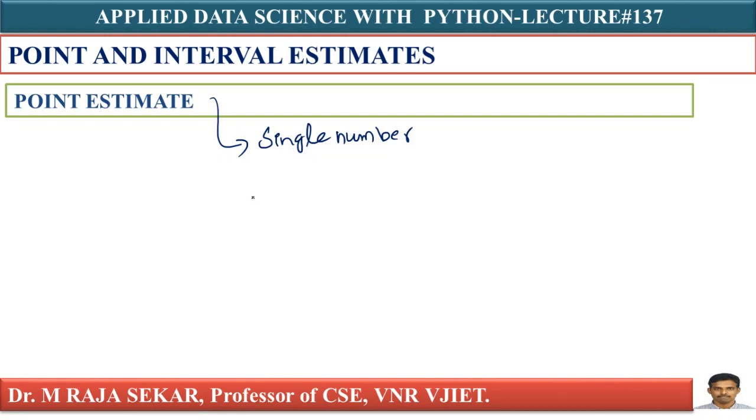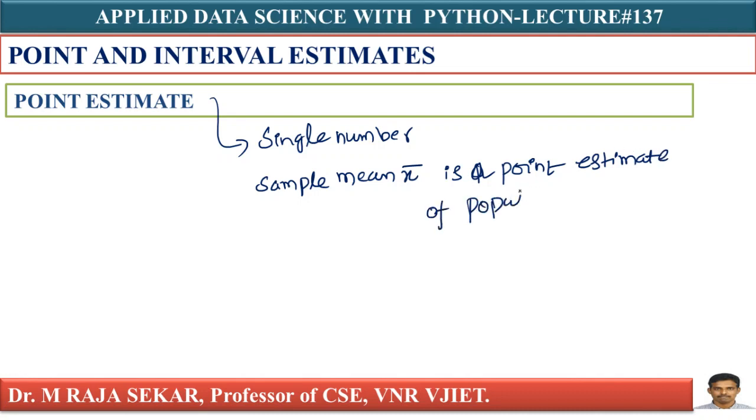For example, sample mean x bar is a point estimate of the population mean mu. According to the definition, a point estimate is a single number. A sample mean is a single number. This number is known as a point estimate, isn't it?